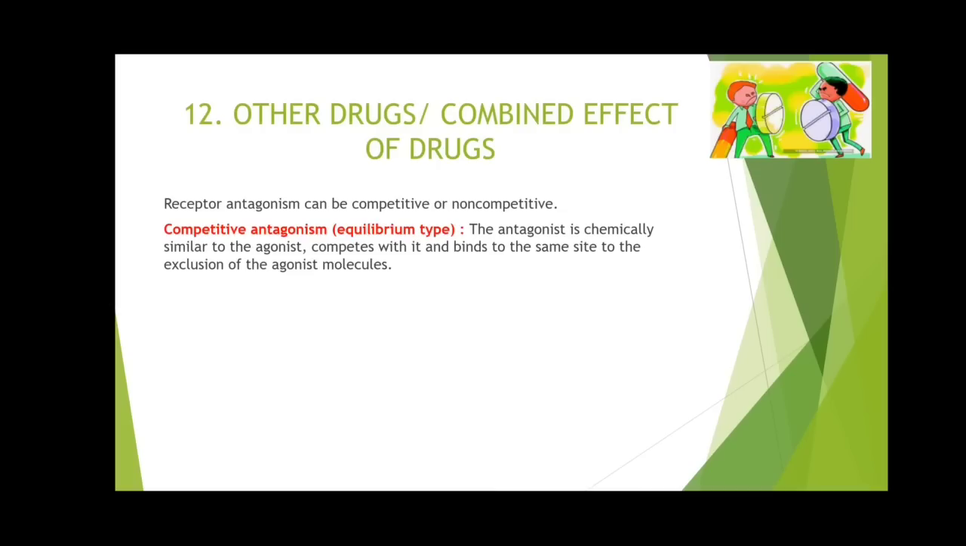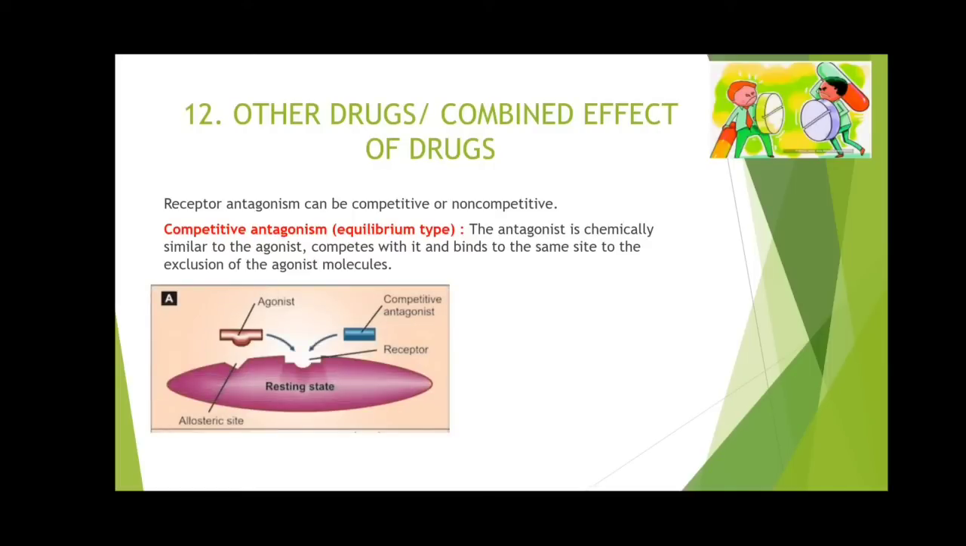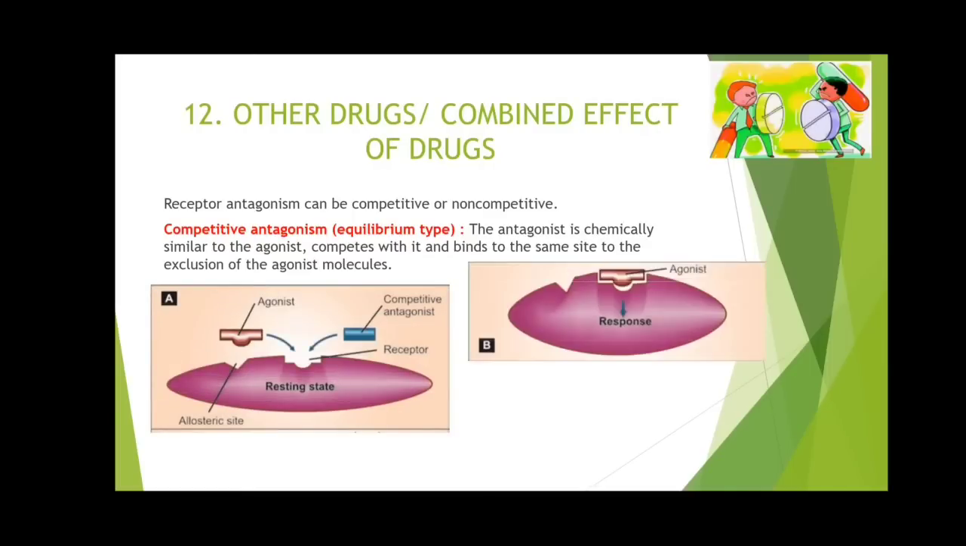Next, receptor antagonism can be competitive or non-competitive. So first of all, we'll talk about the competitive antagonism. It is also known as equilibrium type. The antagonist is chemically similar to the agonist, competes with it and binds to the same site to the exclusion of the agonist molecule. So as you can see in this figure A, we have got two more figures.